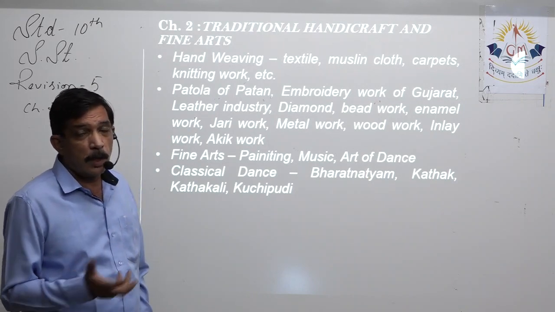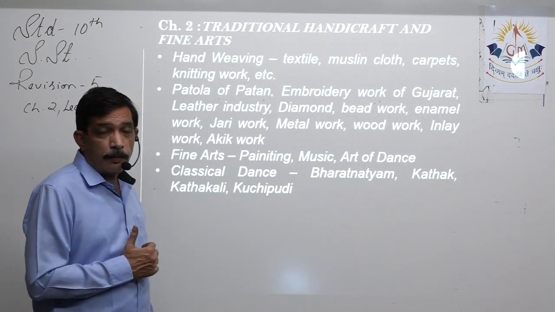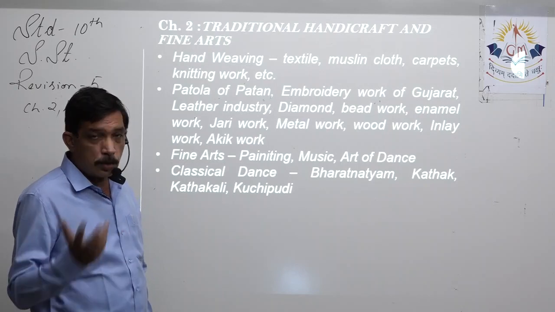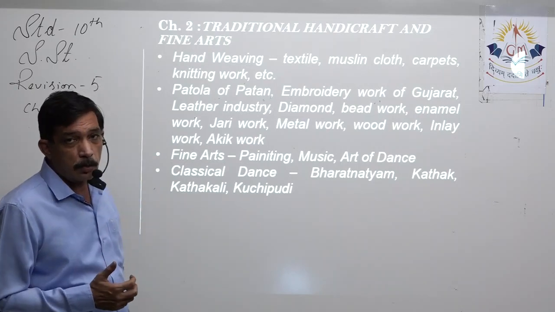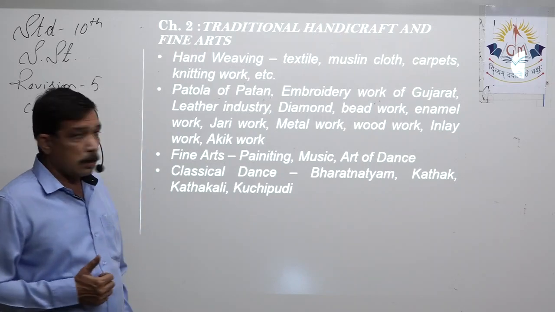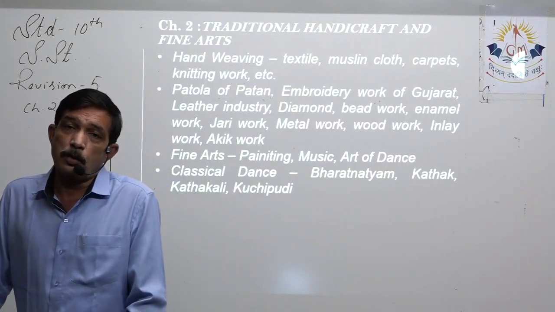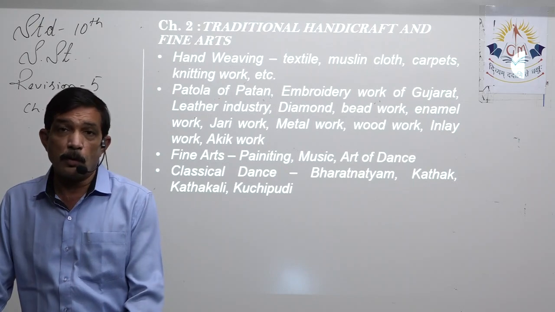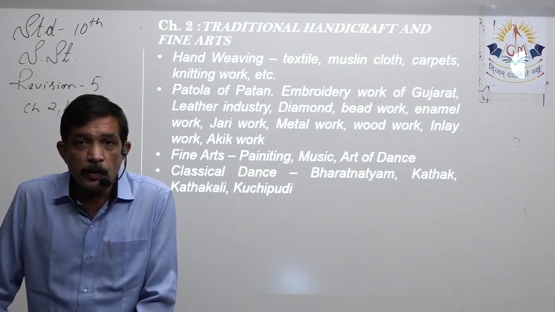Carpets are made from lots of different fibers, like cotton and jute. Knitting work can be done with the help of threads made out of wool, and sweaters etc. can be made. Patola of Patan. In textiles, Patola of Patan has a very important place. That question is of 2, 3 or 4 marks, right? It's quite an important question.